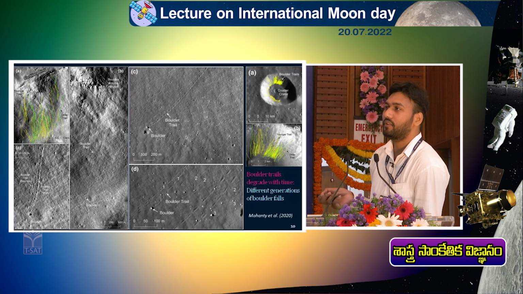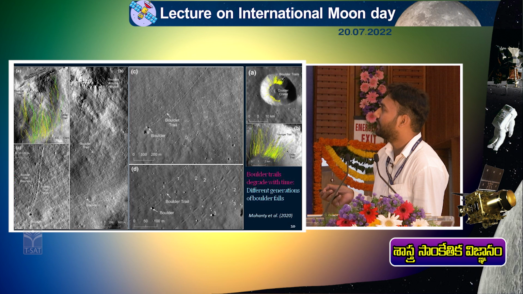Impacts are also happening today. This is one image which you can see. It is taken in Apollo 15 in the 1970s, and this is LRO mission data which is acquired in 2009. So within this time period of 41 years, you can see there is a change. This crater is formed. Here it is absent, but here it is present. So it is the youngest crater on Moon. It is believed that it is the youngest crater on Moon, and its age is not more than 41 years.